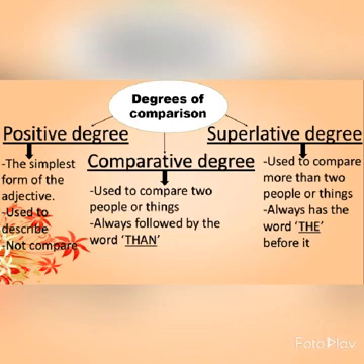So I hope these 3 degrees are clear to everyone. Positive degree means simple form. Comparative degree means when we compare between two persons or things. And superlative degree means more than 2. When we do the comparison among more than two, it will come under superlative degree.